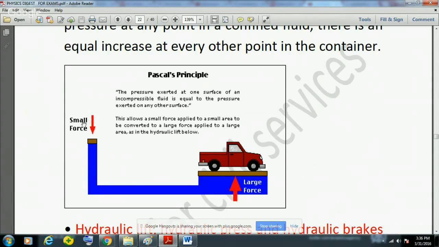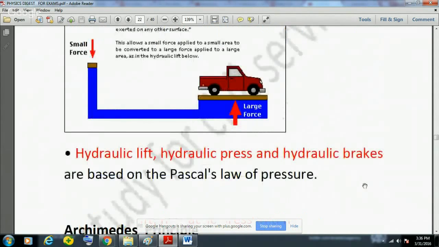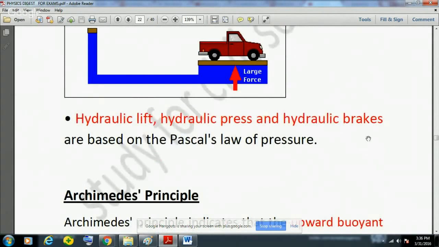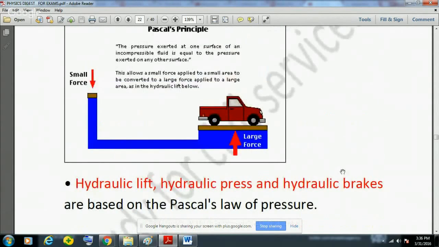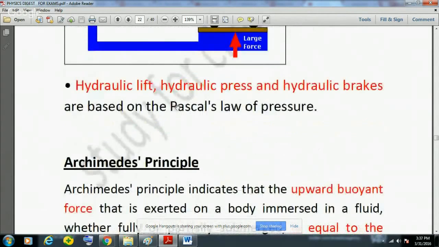Here we apply Pascal's law, and we apply a small force, and it is automatically converted into a large force because the pressure will be the same, and pressure is equal to force upon area. That is why this principle is used in various applications like hydraulic lift, hydraulic press, and hydraulic brakes. All these three, hydraulic lift, hydraulic press, hydraulic brakes, are based on Pascal's law of pressure.